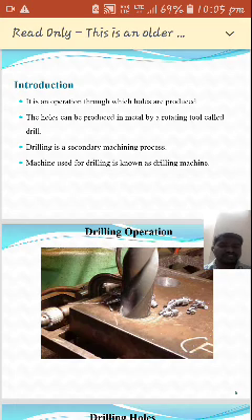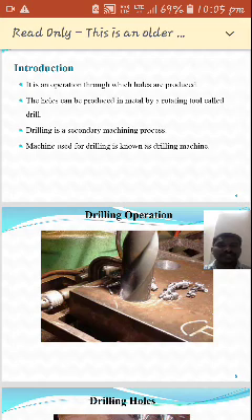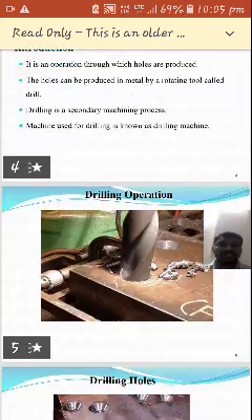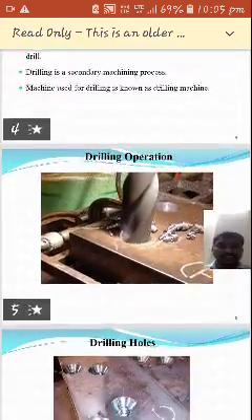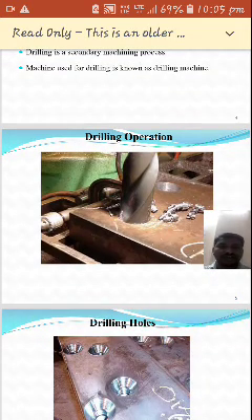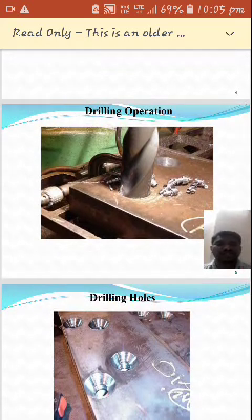The machine used for drilling is known as a drilling machine. Here we have two terms: one is the drill, another one is the drilling machine. A drill is a cutting tool, and a drilling machine is a machine by using which we can produce the hole. So, this is the small introduction about drilling. Here we can see the figure in slide number 5. That is the operation we are going to produce, called the drilling operation. Holes can be produced on a metal piece by rotating the cutting tool.